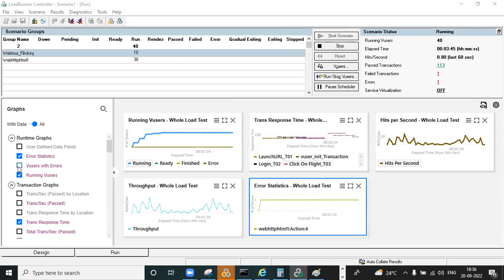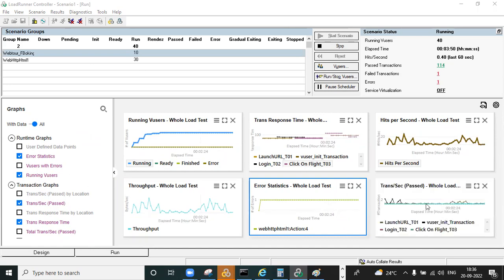If you want to add one, you can just click on this. It is added for the transaction per second graph. So you can observe transactions per second, and you are able to see these graphs. During the test, you should monitor these, and apart from this, you should monitor the CPU and memory also,